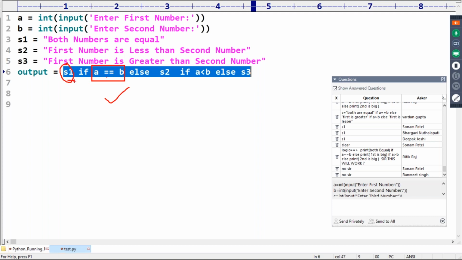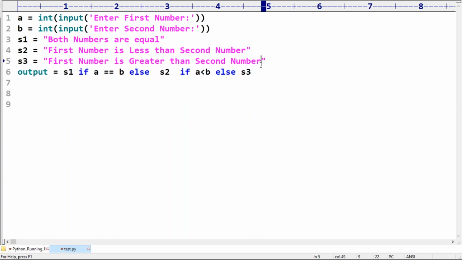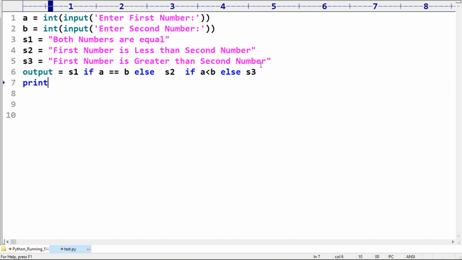Else means both are not equal. If both are not equal, if A is less than B, print S2, else print S3. Brackets are not required. Now print the output.